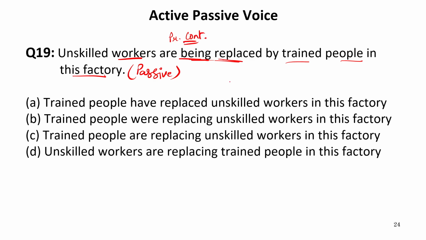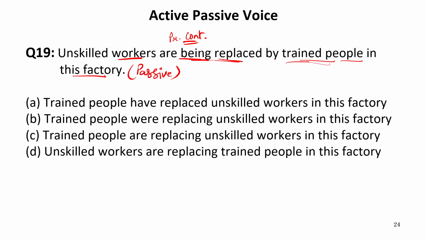So we have to make an active sentence of present continuous tense from the given sentence. In this, the agent already given is trained people. So the agent has to be in the subject position when it is an active voice. So the subject will be trained people.